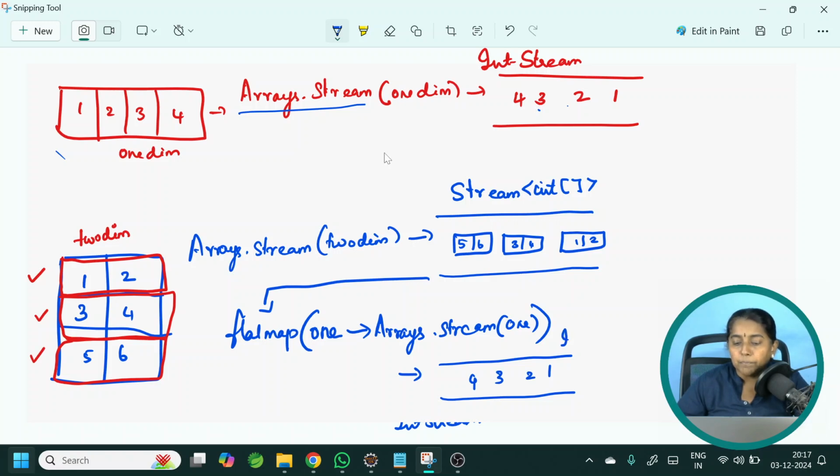And what is the type? Because we are working with primitive data type, we will get the specialized stream, int stream. I hope it is clear. If you are working with a primitive array, when you call arrays.stream, it will get converted into a specialized stream, which is int stream. When you are working with a two-dimensional array, when you call arrays.stream method, it will not give a stream of individual values. It will provide you with a stream of int array. Then you have to use flat map to flatten the values to get the values one by one as a stream.